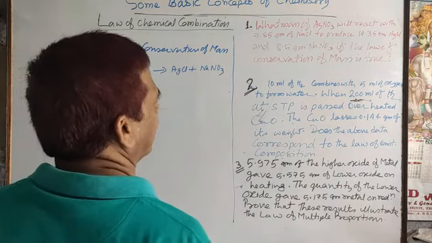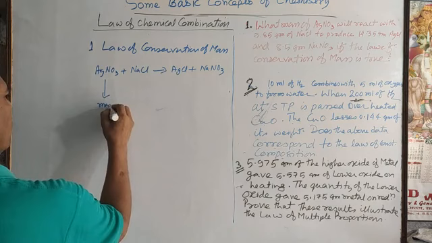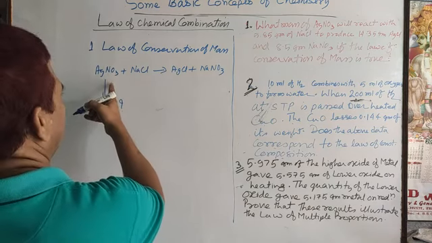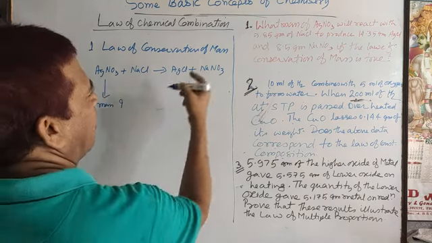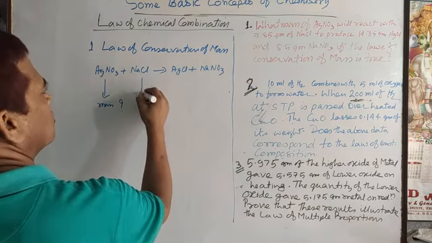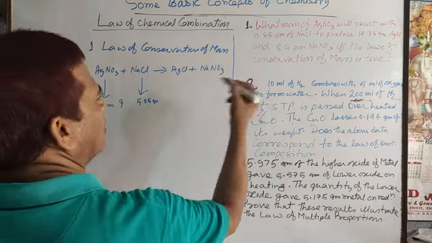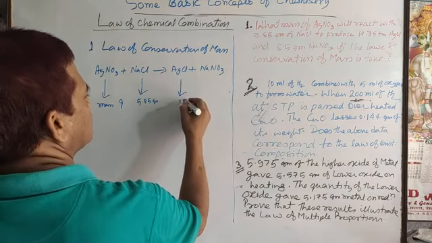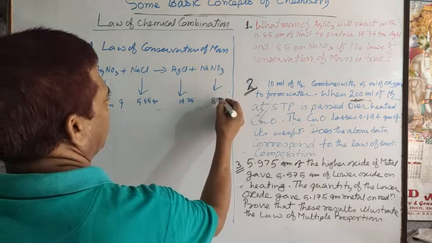So according to the numerical, you have to find the mass of silver nitrate, that is the question mark, treated with 5.85 grams sodium chloride. Consequently, how much silver chloride is obtained? That is 14.35 and sodium nitrate 8.5 gram.